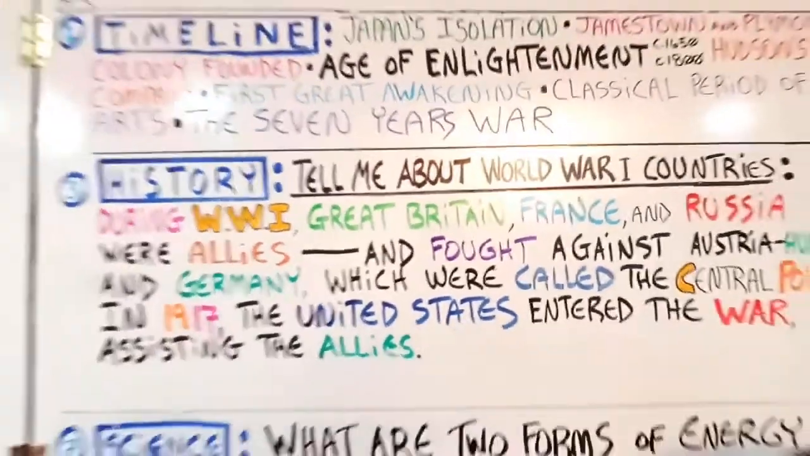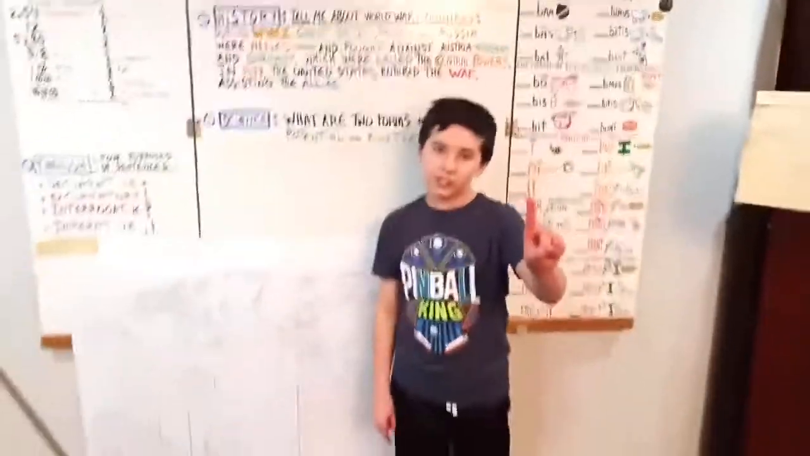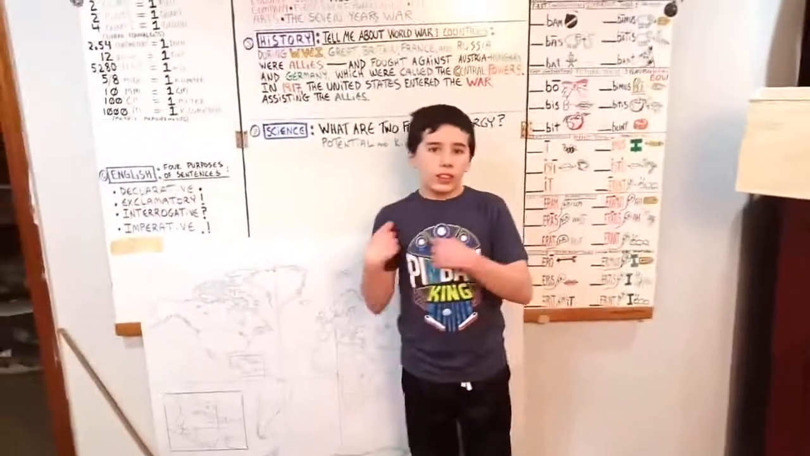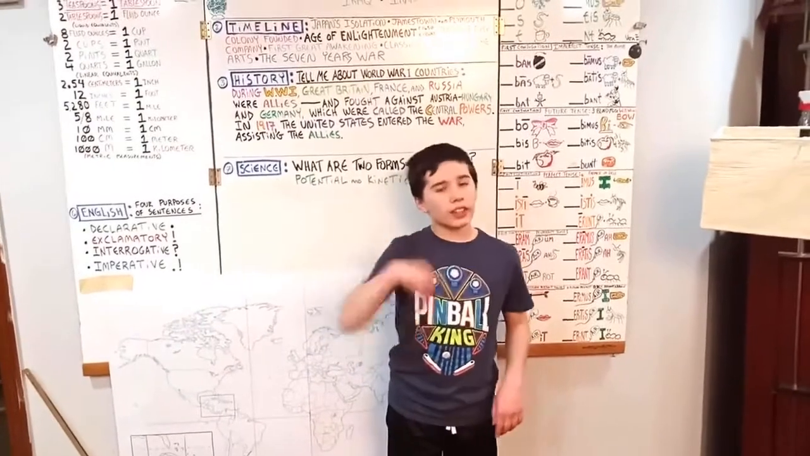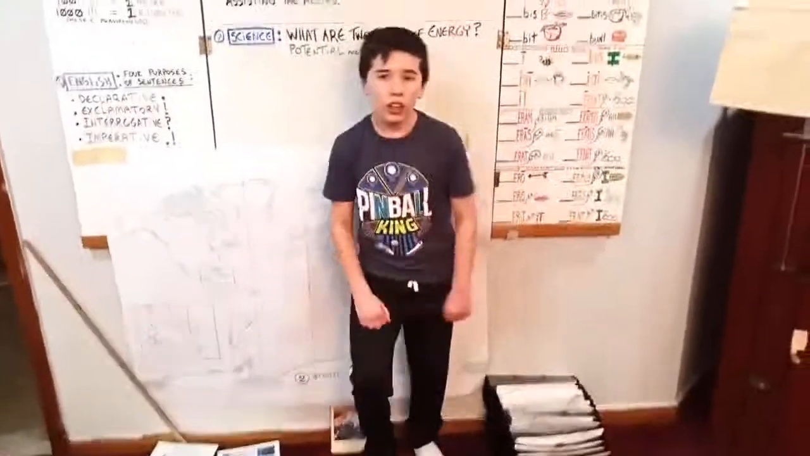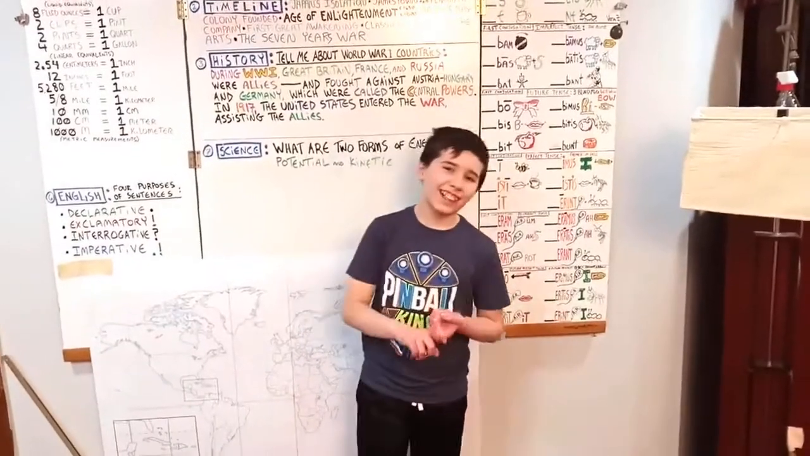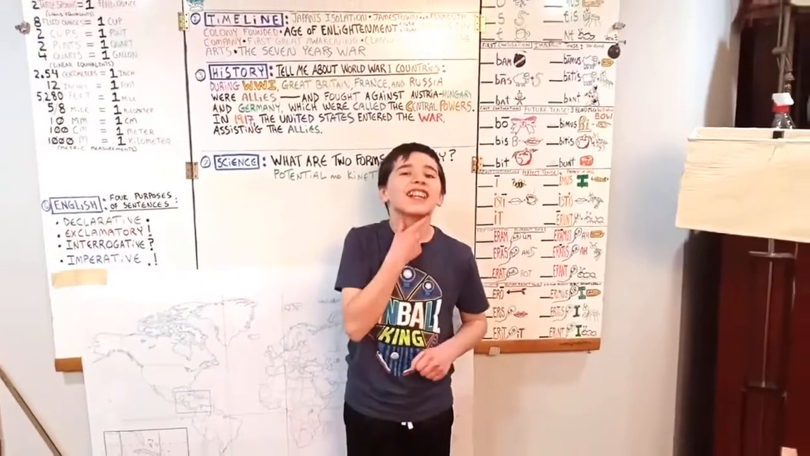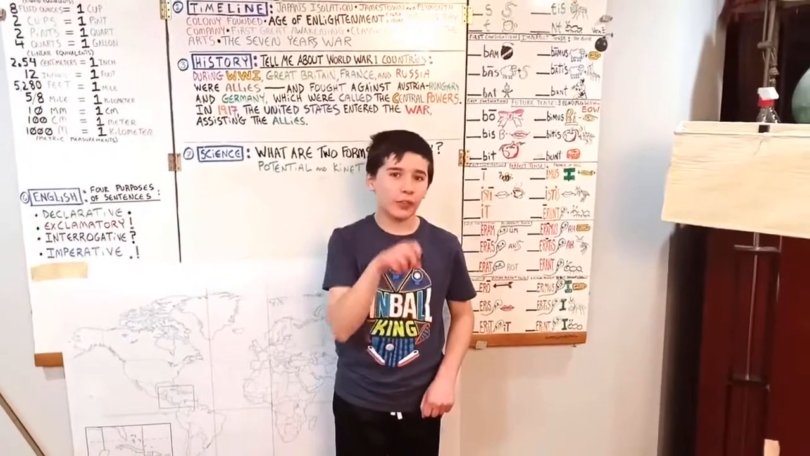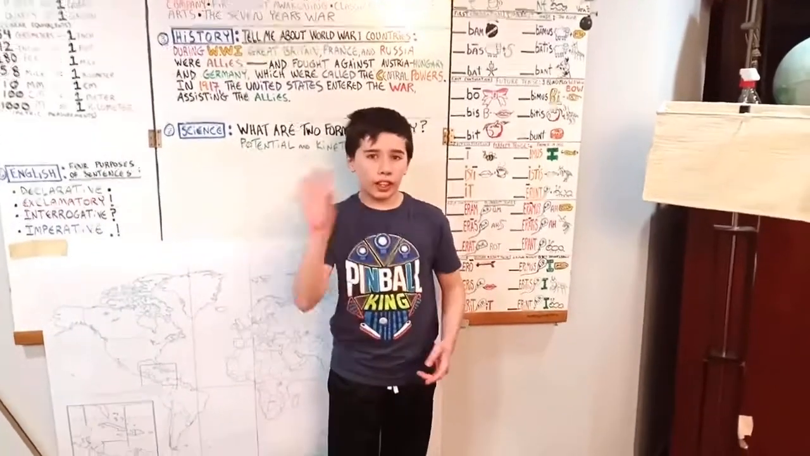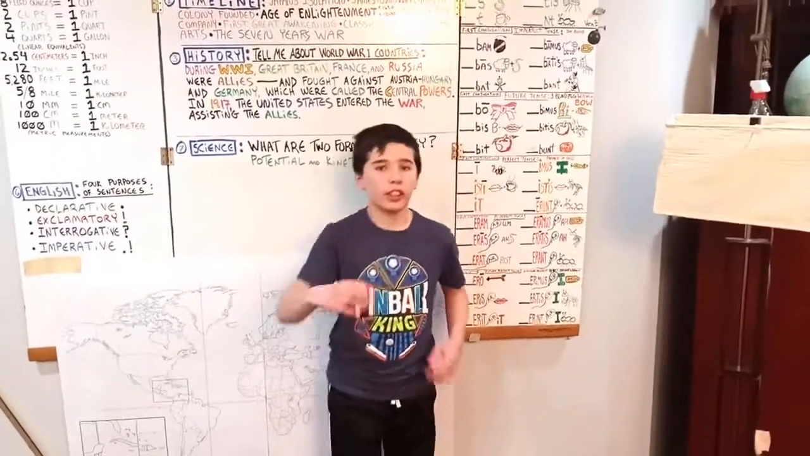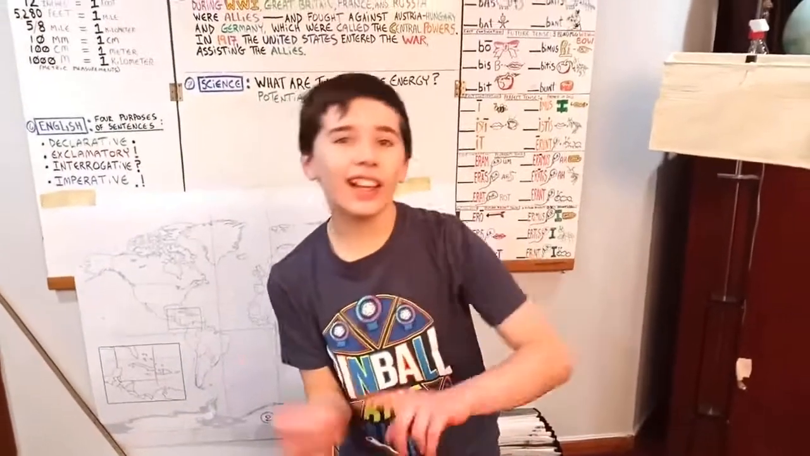Tell me about World War I countries. During World War I, Great Britain, France, and Russia were allies. Austria-Hungary and Germany were called the Central Powers. In 1917, the United States entered the war, assisting the Allies.